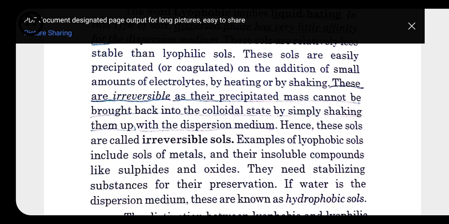Mostly they are chemical solutions, and they also have charged particles, like sometimes they may have a positive charge, sometimes a negative charge. So here also the same thing: if we have any liquid other than water, it is called lyophobic, and when the liquid is water, it is called hydrophobic sol. So these are the classifications of colloids on the basis of interaction between the dispersed phase and the dispersion medium.